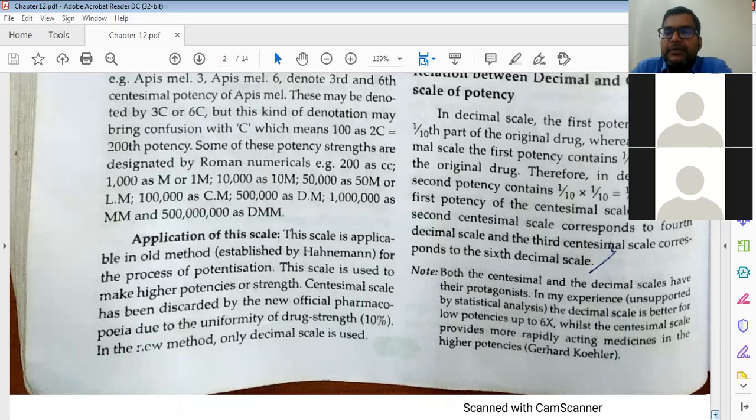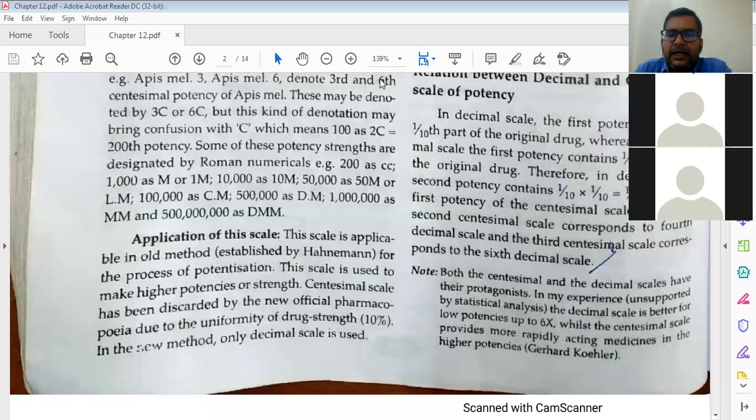In the decimal scale, the first potency contains 1/10th part of the original drug. Already we know drug strength is the drug divided by drug plus vehicle. So 1 divided by 1 plus 9, that is 1/10th part of the original drug. Whereas in the centesimal scale, the first potency contains 1/100th. Same thing, drug strength is 1 divided by 1 plus 99, which is 1/100th part of the original drug.